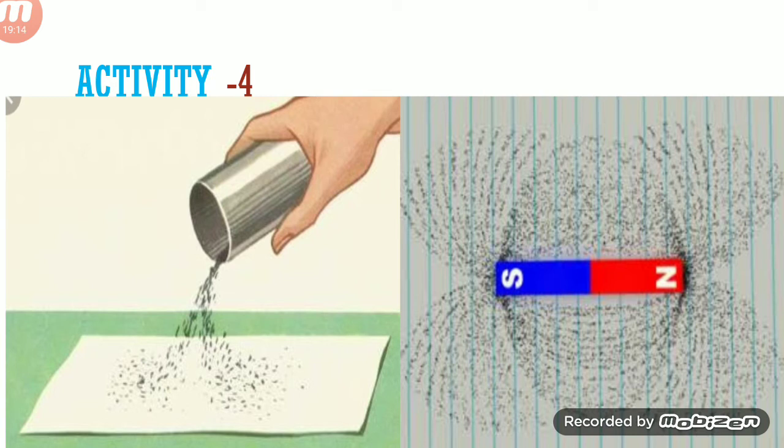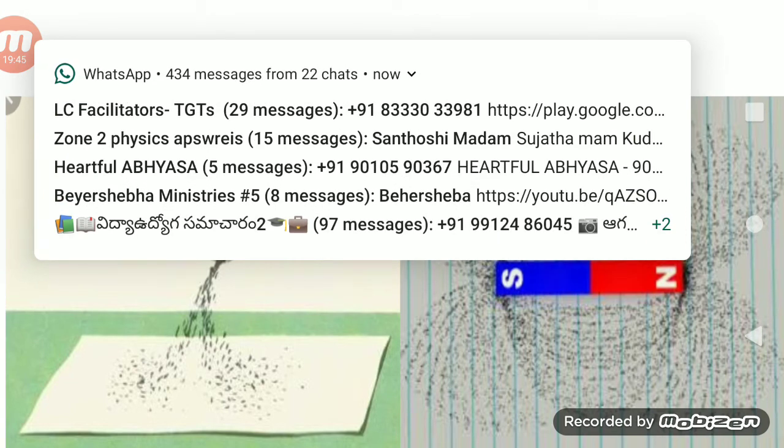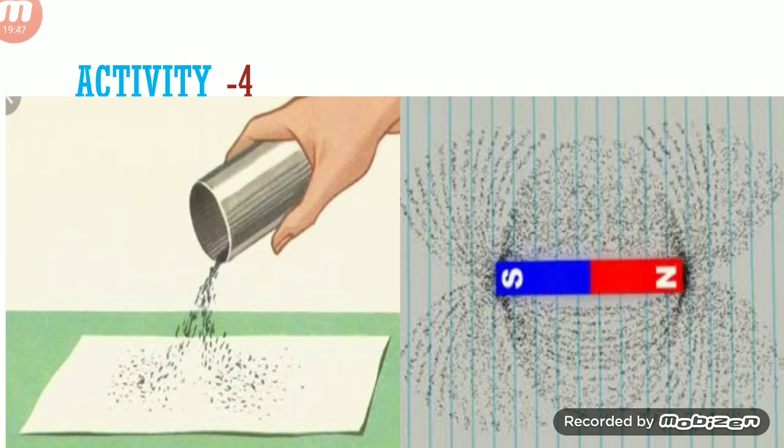For that, take a paper, keep it on the table, take a bar magnet and place it in the middle of the paper. Now sprinkle some iron filings on the paper. Now tap the table with a pen or pencil. After that, we will observe that all the iron filings are arranged in a particular manner like this. Here, the magnet exerts a force in the form of magnetic lines. These lines are always from north to south.